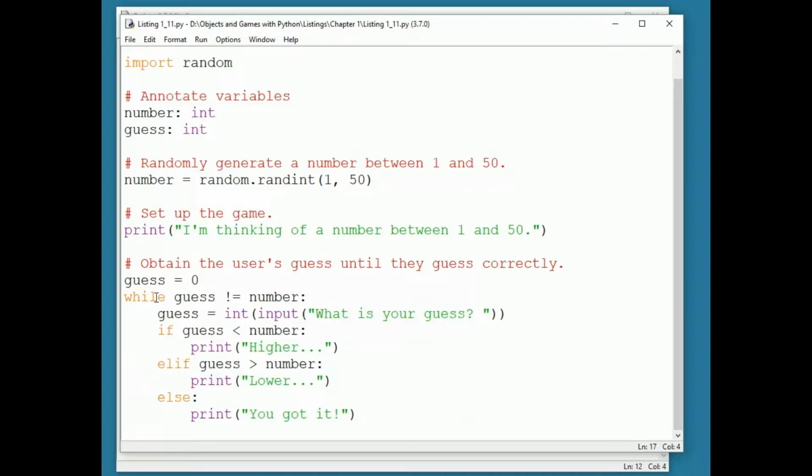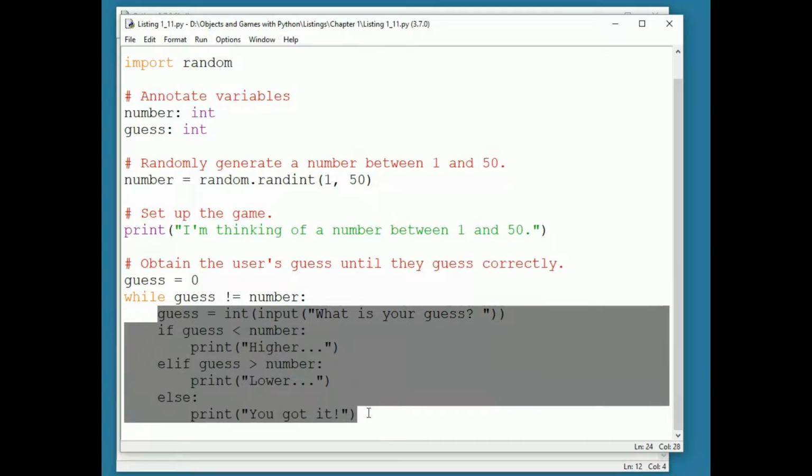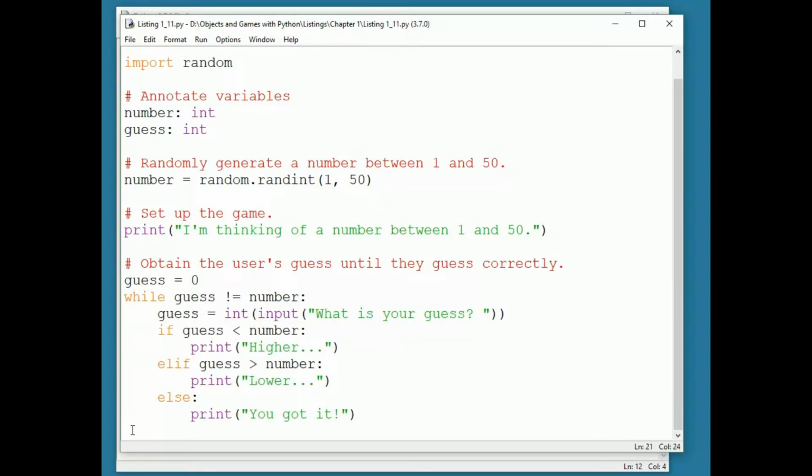So execution reaches the keyword while and the test, which is called the loop header. The test is evaluated. If it evaluates to true, we enter the body of the loop, the indented code. If it evaluates to false, we bypass the body of the loop and execute the first line of code after the loop. There is no code after the loop in this example, so the program ends when the loop entry condition, the test in the loop header, is false.